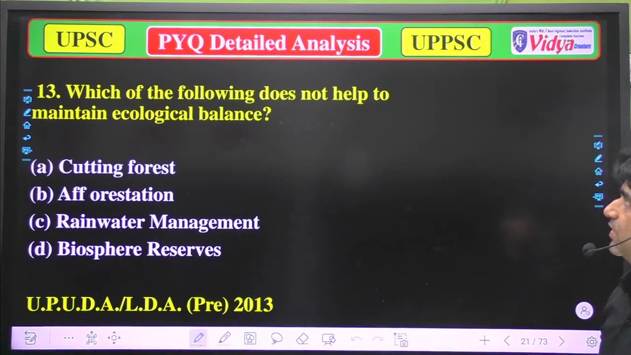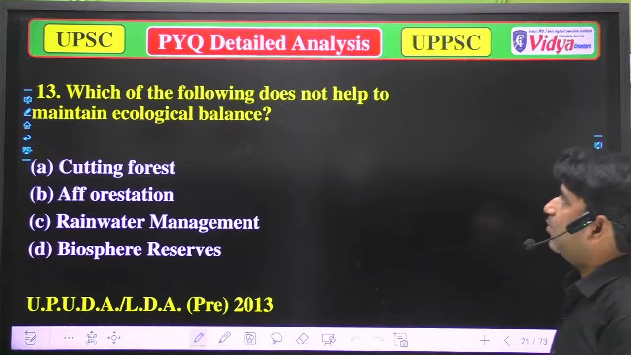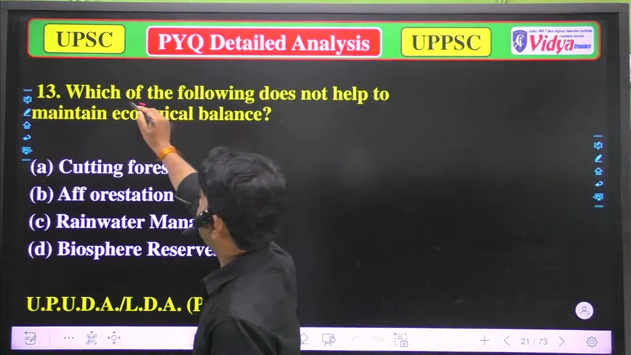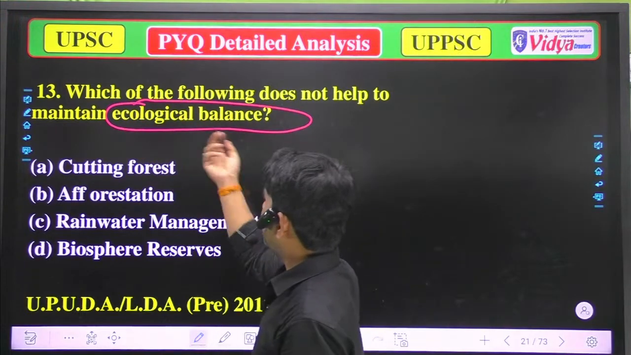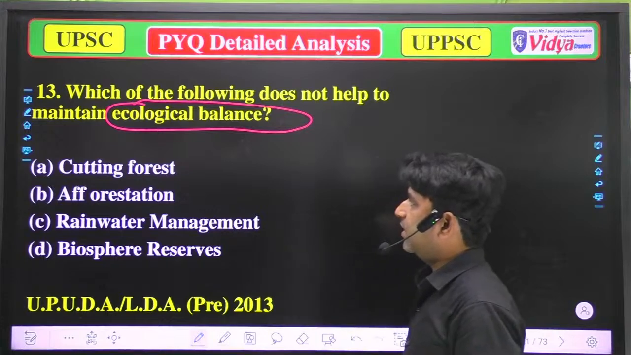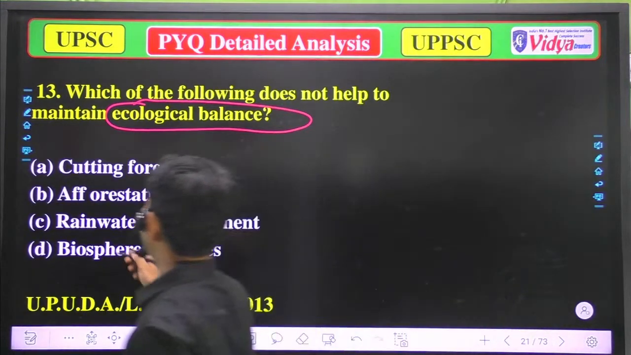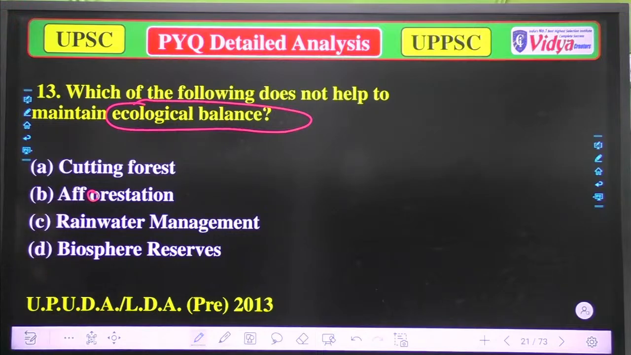Our next question is which of the following does not help in maintaining ecological balance? We have A, cutting forest. B, afforestation. C, rainwater management. And D, biosphere reserve. Understand the question: which of the following does not help to maintain the ecological balance?